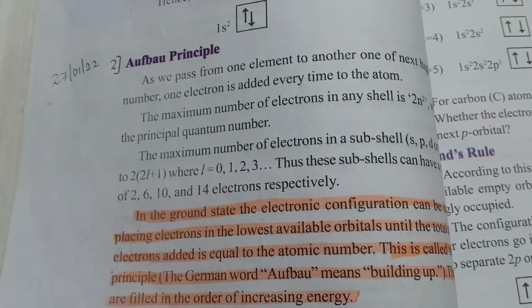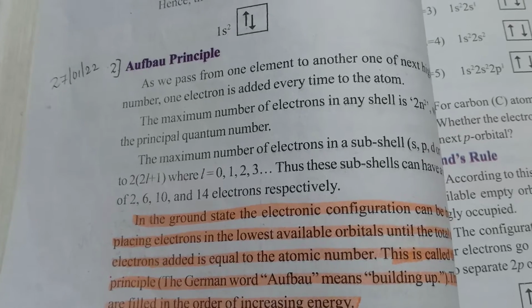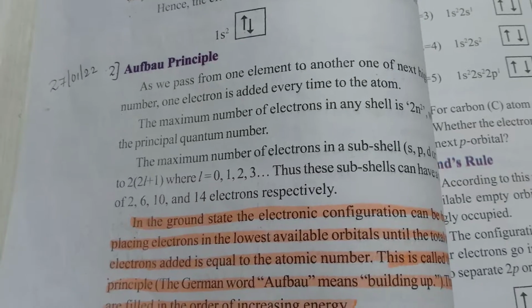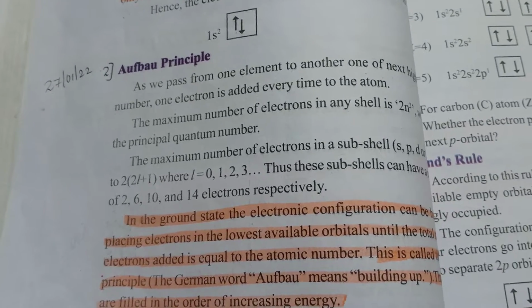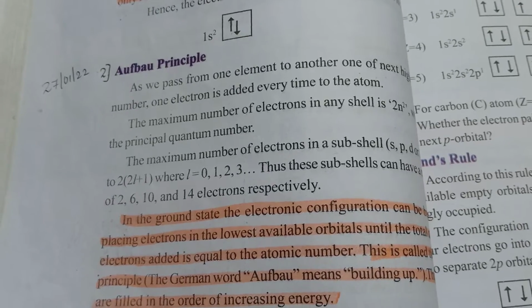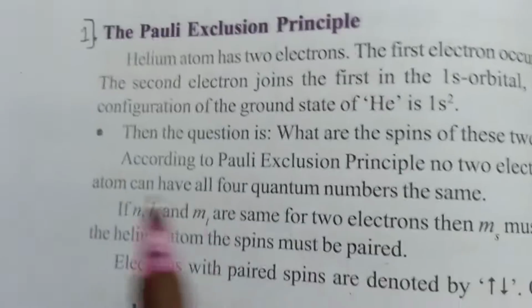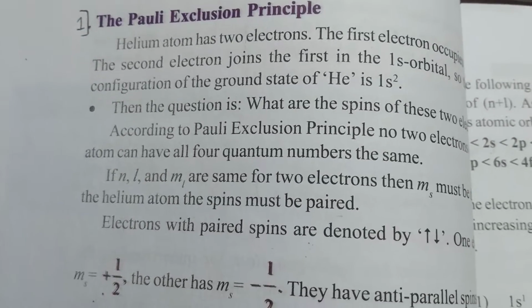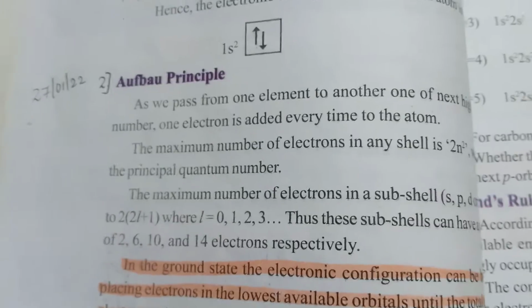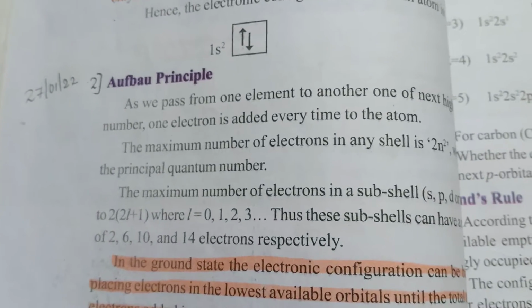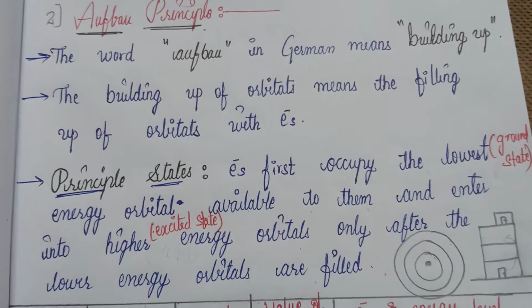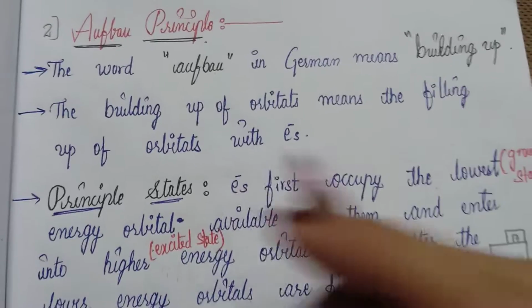So students, in today's session we are going to learn about the second important principle, that is the Aufbau principle. We have three important rules, or principles. The first one is the Pauli exclusion principle, which we completed in our last session. The second one is the Aufbau principle, which we will learn today. And the third one is Hund's rule. So let's start today's class with the second principle, the Aufbau principle.